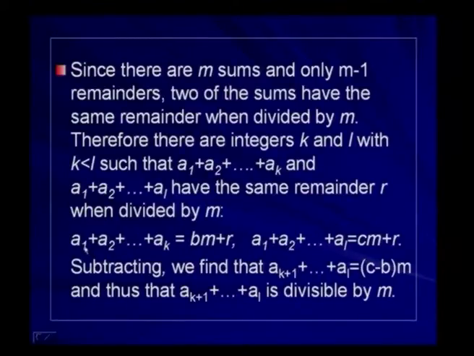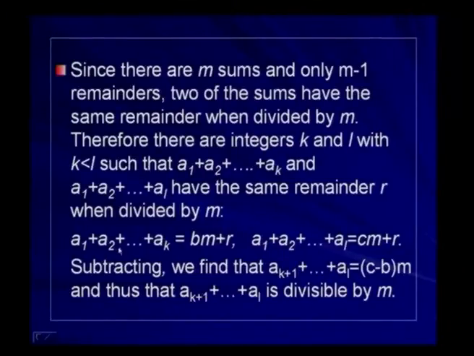That means, a1 plus a2 plus ... plus ak is equal to some b into m plus r, where b is an integer, and a1 plus a2 plus a3 up to al is cm plus r, where c is an integer.